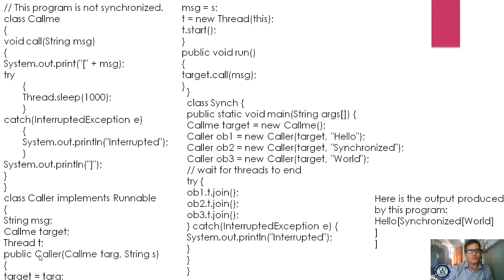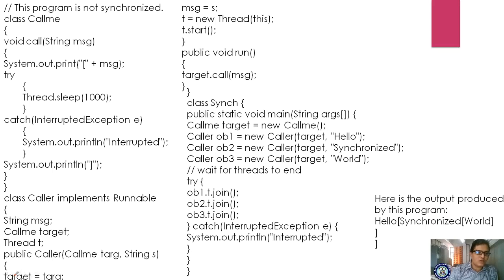Now I am using public Caller. If you create a method with the same name as the class, it is called a constructor. Public Caller(Callme, String s): Callme is the object, so you are passing the object as a parameter, and String s is for your string.